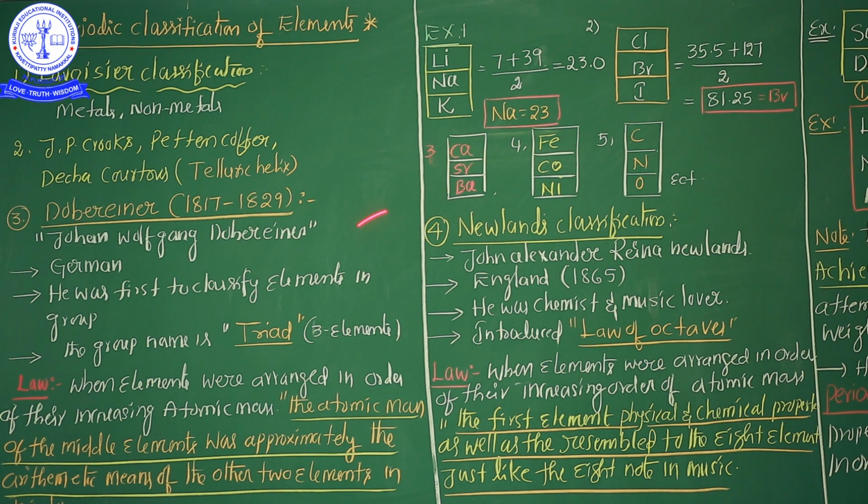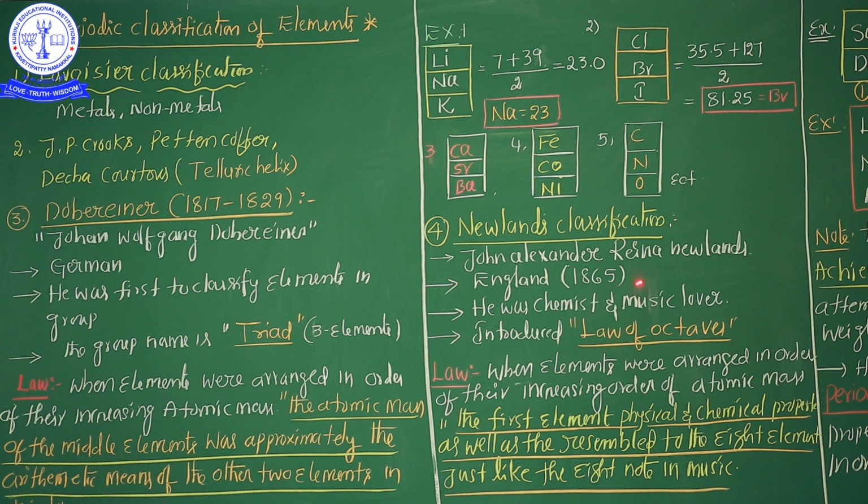After Dobereiner, one more scientist tried to classify the elements. The scientist's name is Newlands, so this classification is the Newlands classification. The full name of Newlands is John Alexander Reina Newlands. He is an English scientist, a British scientist. He classified the elements in 1865.